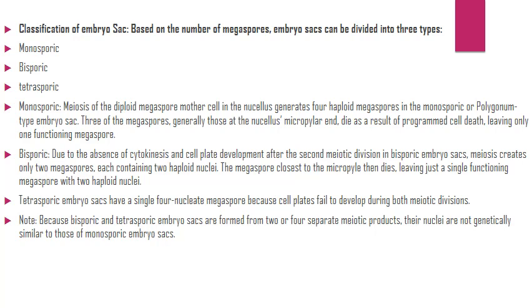Then the tetrasporic embryo sac has a single 4-nucleate megaspore because the cell plate fails to develop during both meiotic divisions. So because bisporic and tetrasporic embryo sacs are formed from 2 or 4 separate meiotic products, their nuclei are not genetically similar to those of monosporic embryo sacs.